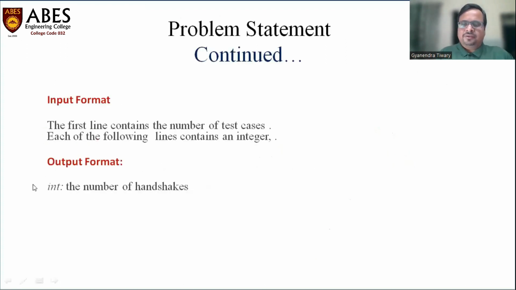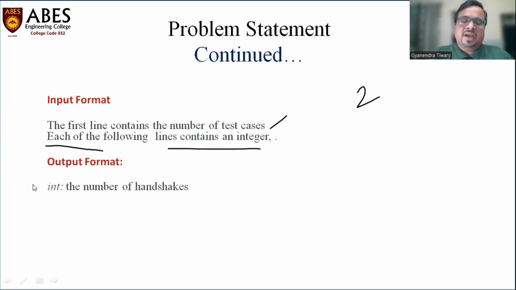If you have thought about it, this is the input format. HackerRank says the first line will be the total number of test cases. Let's say there are two test cases, so the first line will contain 2. Each of the following lines will contain just an integer representing the total number of attendees of that meeting.